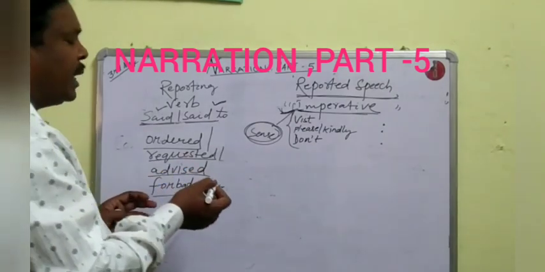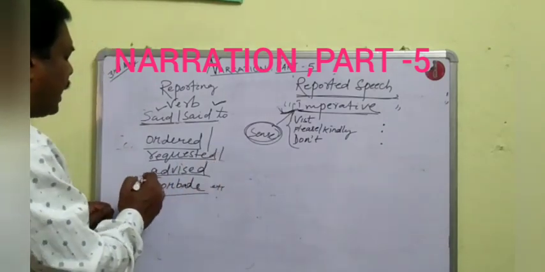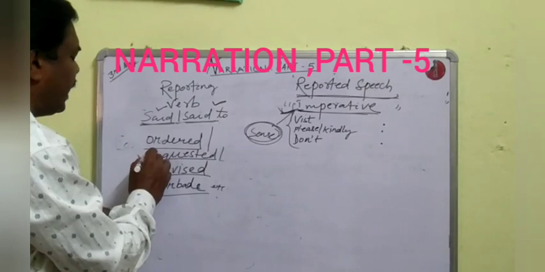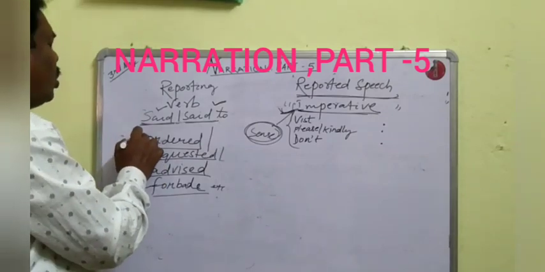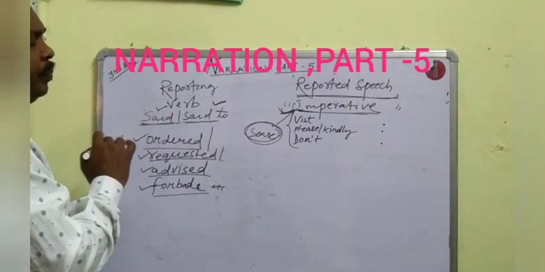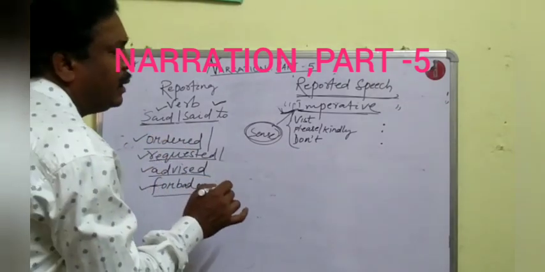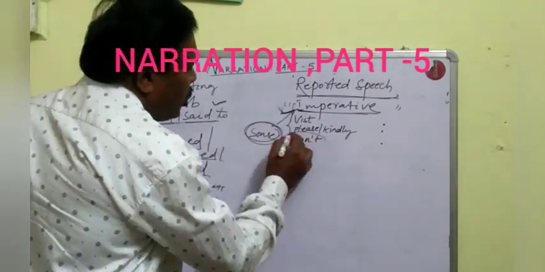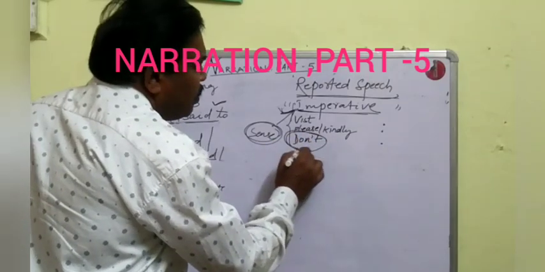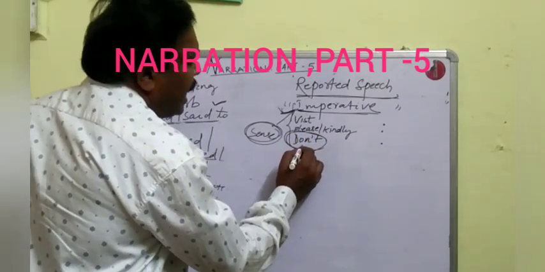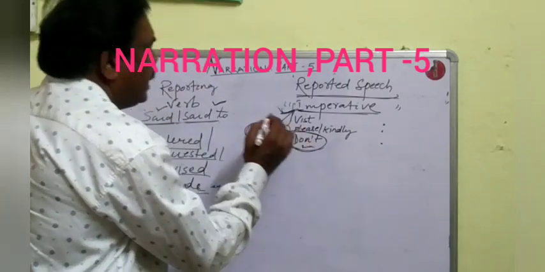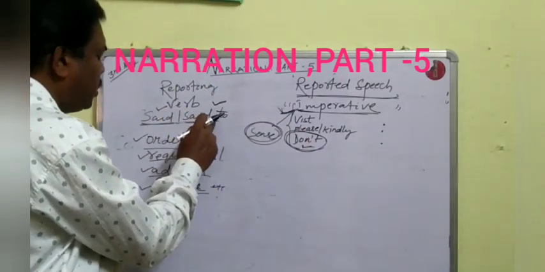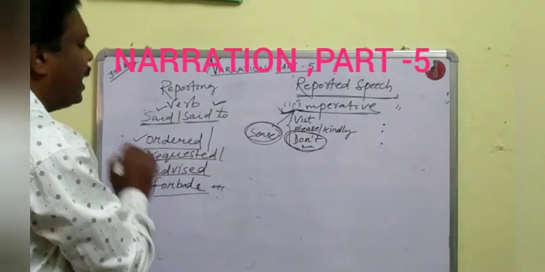Now I am going to tell you when we shall write advised, when forbade, and when requested or ordered, etc. If the imperative sentence starts with don't, then change the reporting verb said or said to into forbade.